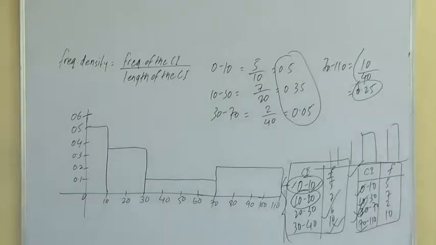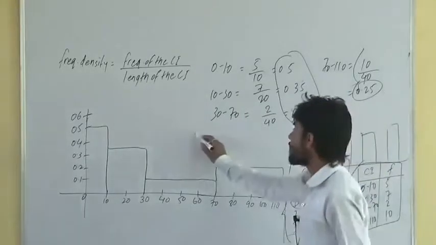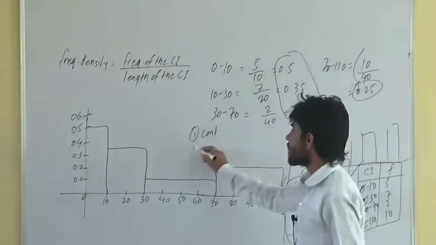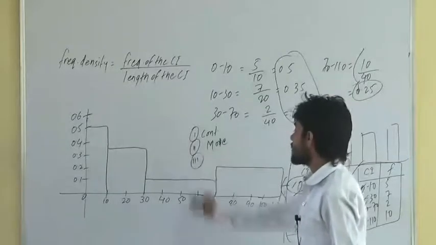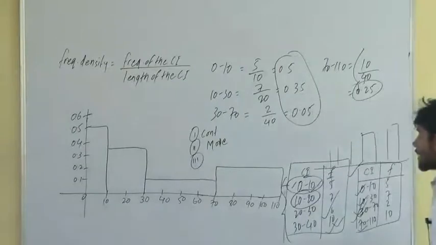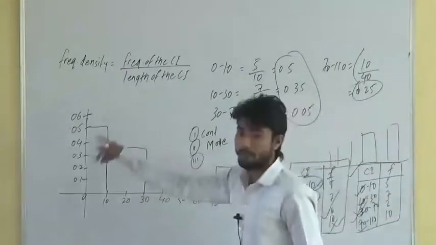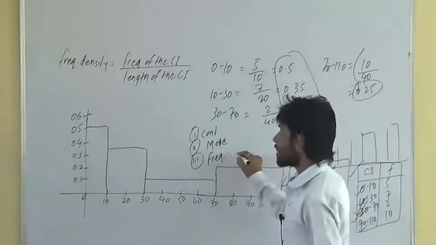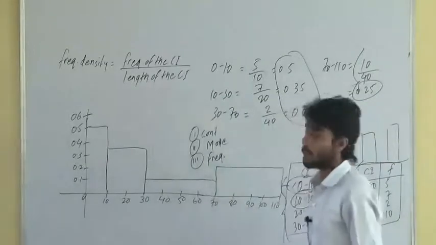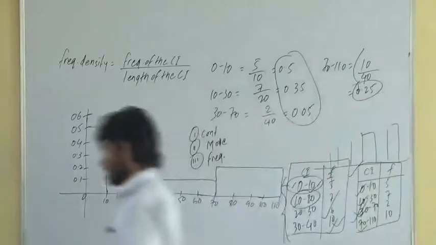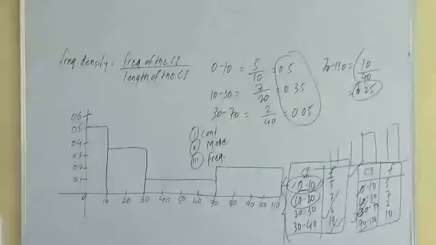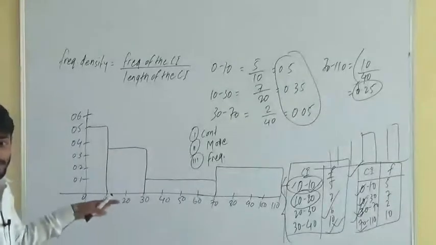Getting it? Any doubt here? Only three important notes in case of histogram. It is prepared only in case of continuous data. It is used to find out mode. And in case the widths of the class intervals are not same, the y-axis is represented by frequency density instead of frequency, which is calculated by frequency of the class interval divided by length of the class interval. Done? Any doubt here? Fine? Done. Shall I clear this one? Yes?